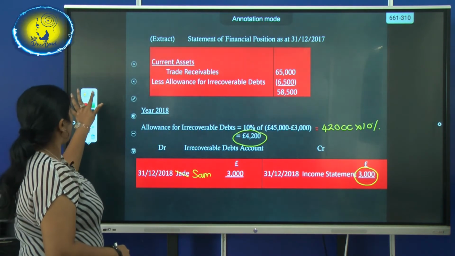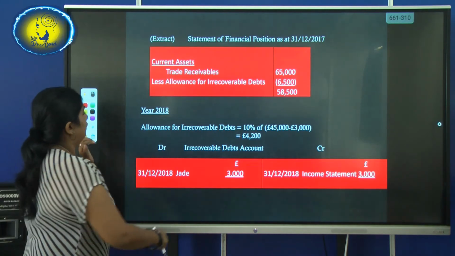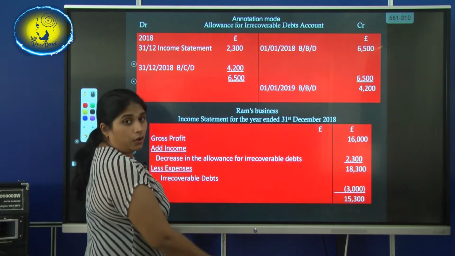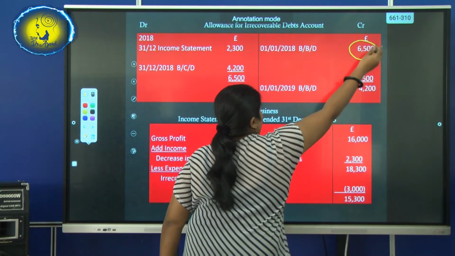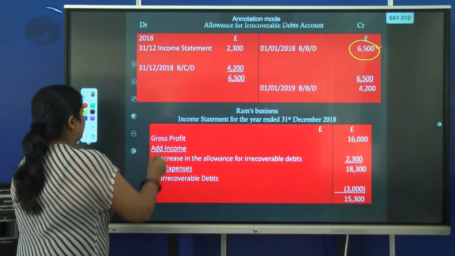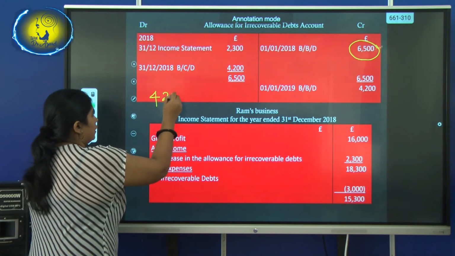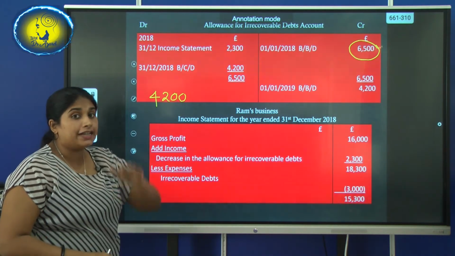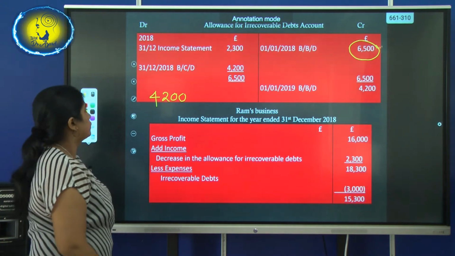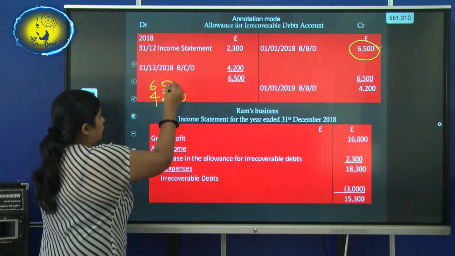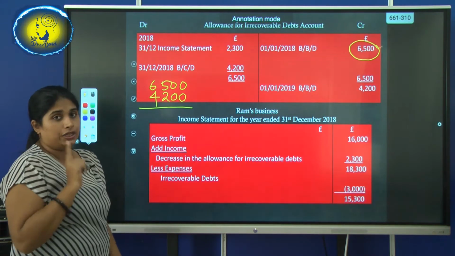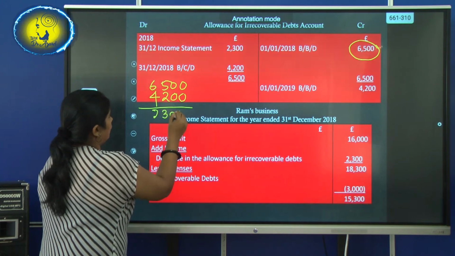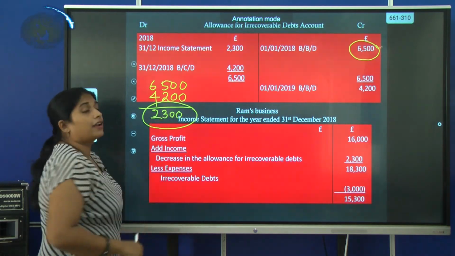Now we'll see how to write the allowance for irrecoverable debts. Already we have an opening balance of 6,500. But this year what has happened? It decreases to 4,200. That means from 6,500 it should be reduced to 4,200. So what is the difference? I have told you, you have to record only the difference. So there is a 2,300 difference. Only this difference will be recorded.